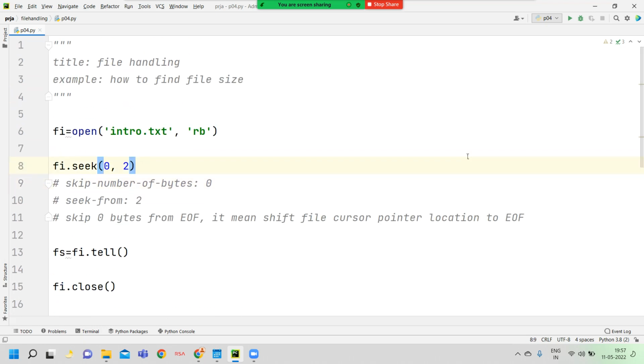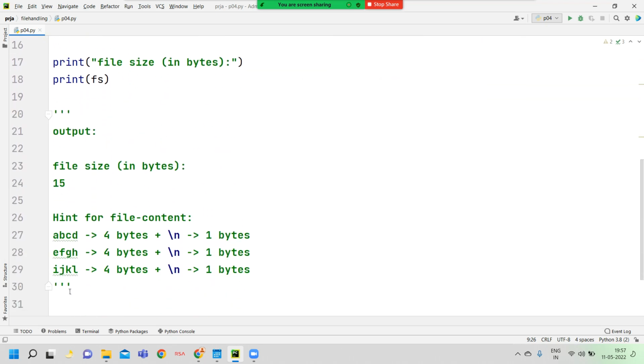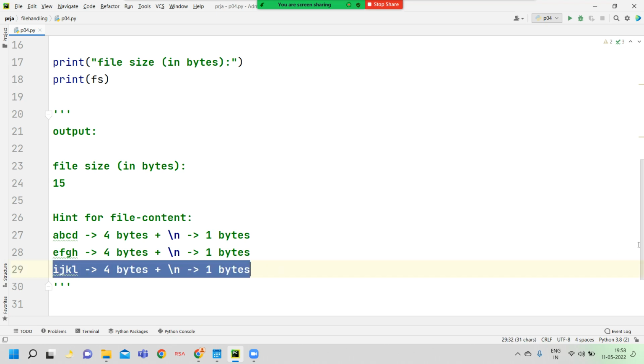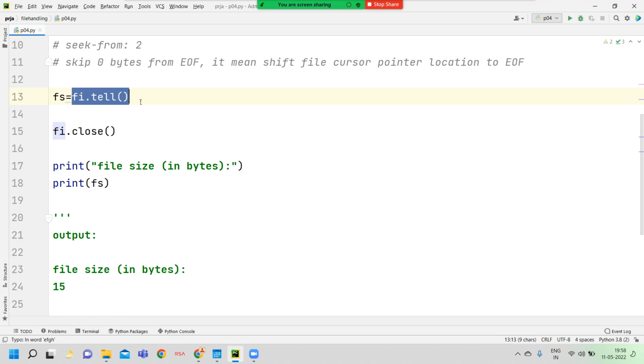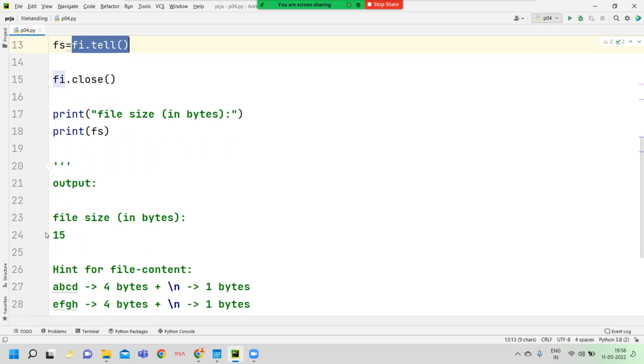So in case here we mention minus 10. I want to skip minus 10. Okay, good. So how many bytes are skipped? The cursor blinks after the new line, here itself before E. Already I told you. Now the tell method returns the current file cursor pointer location, which is 5.